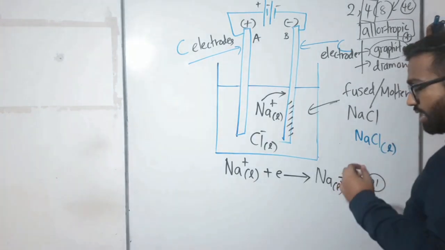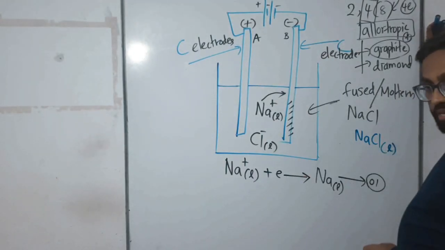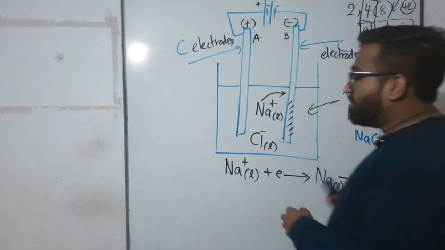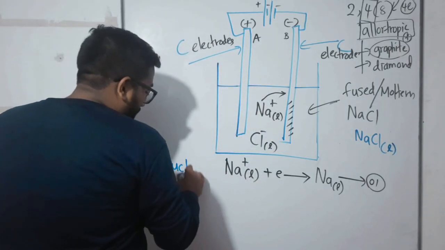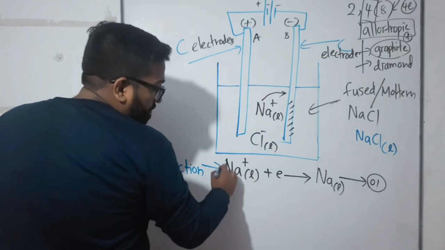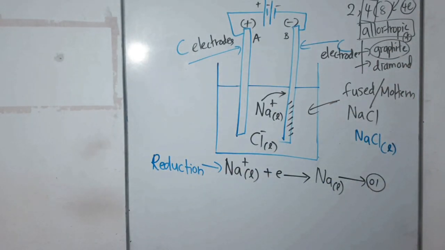Sodium plus has taken one electron from B. That means what is this? It is a reduction. That's what I told you to remember from the previous words, my dear children. This is reduction. Right. Next one.